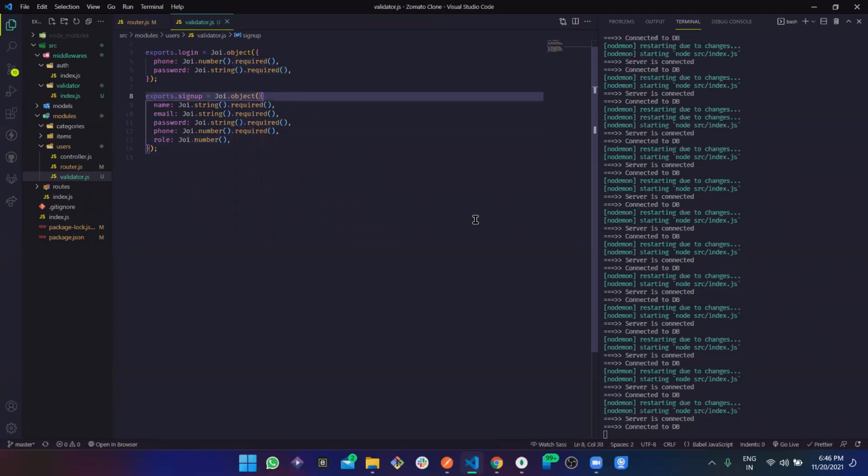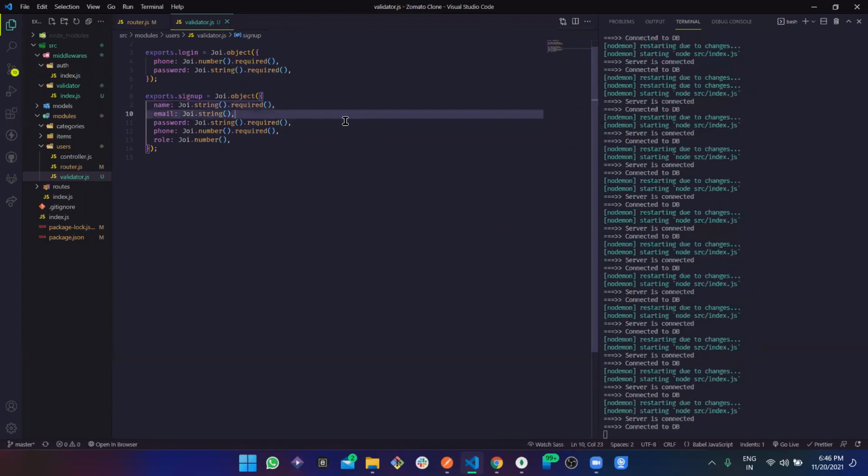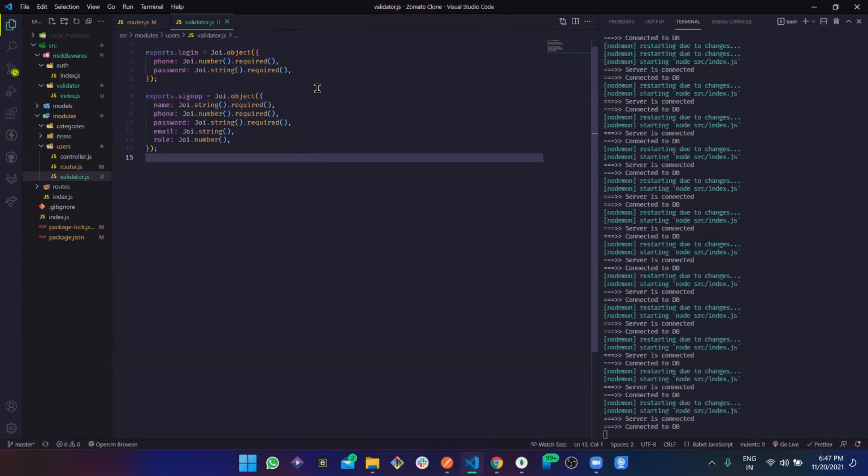Perfect. And all these data should be required, and maybe we can put email as optional, but the phone should be required because maybe we are going to implement the login page with phone number only, so email might not be needed.